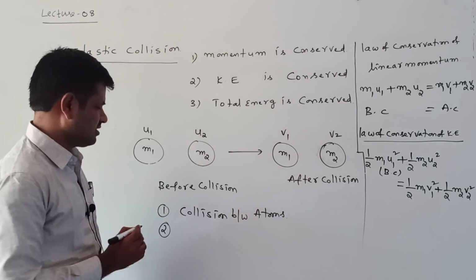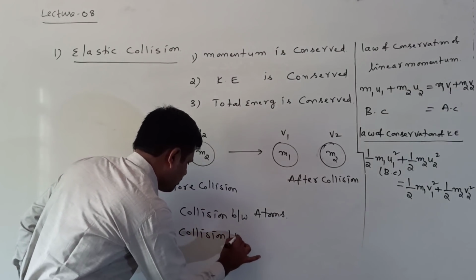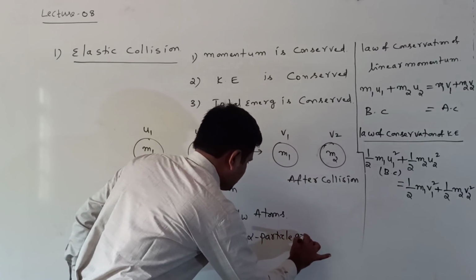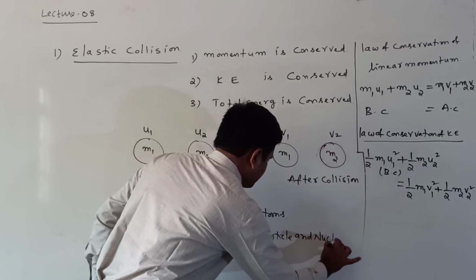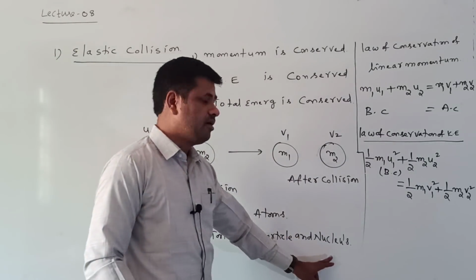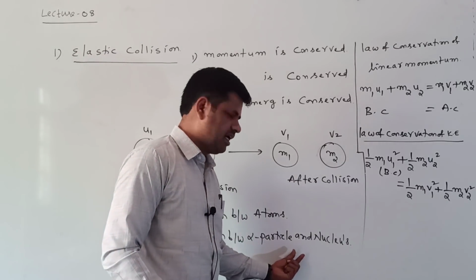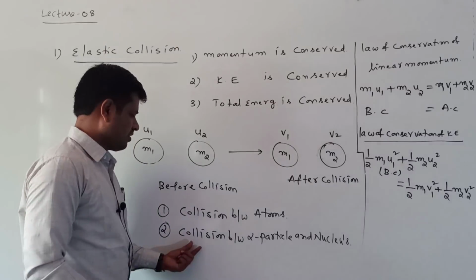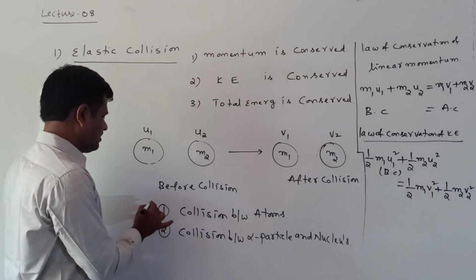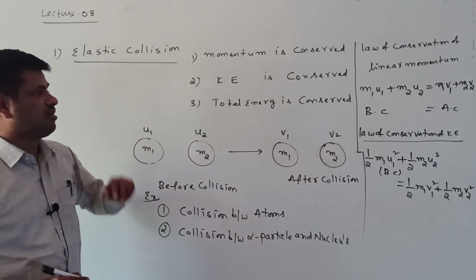Next, the second example is the collision between an alpha particle and a nucleus. This is the alpha particle scattering experiment we are discussing, which we already know. The collision between an alpha particle and a nucleus is also an example of elastic collision. These are two examples of elastic collision.